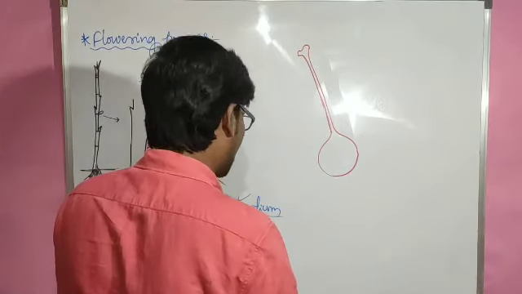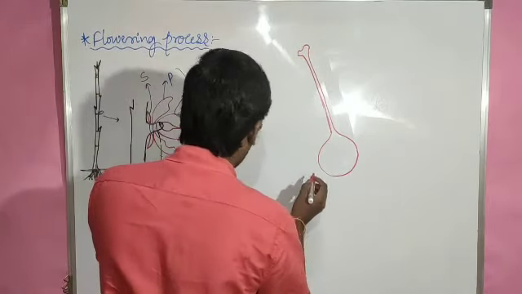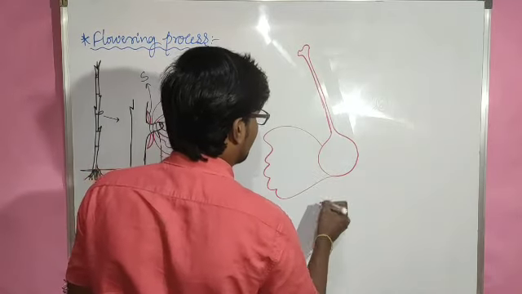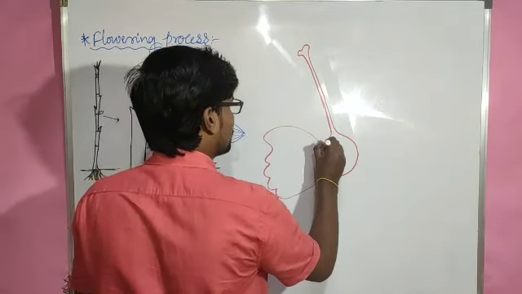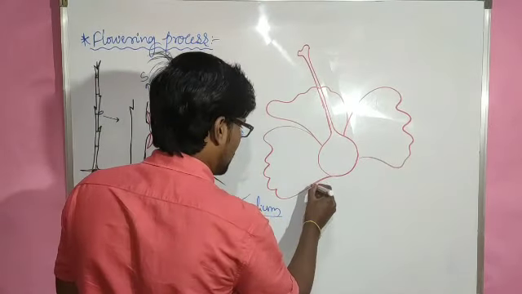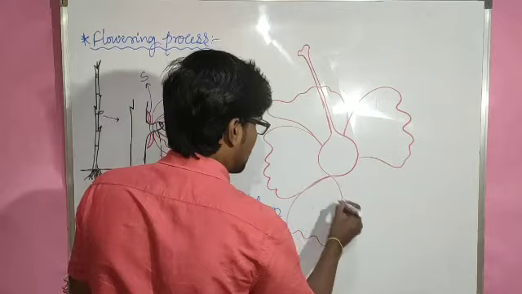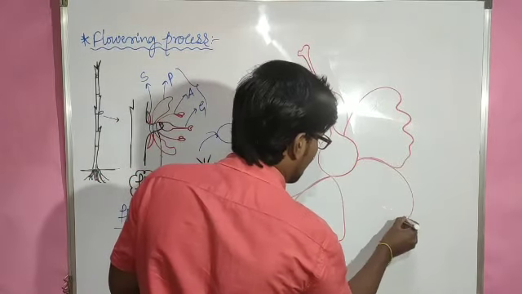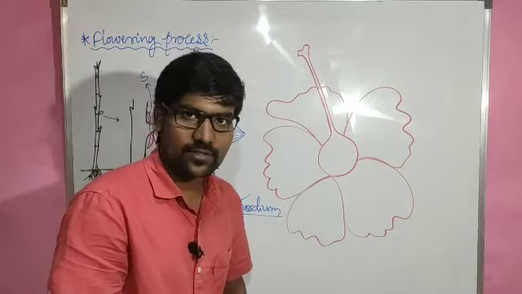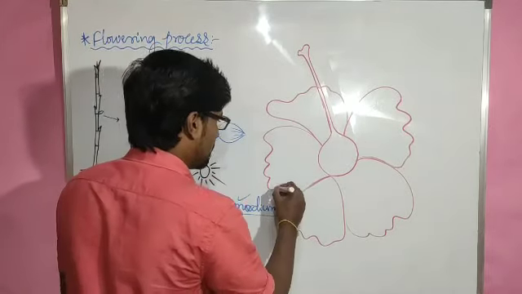What is the structure I have drawn here? Yes, this is the flower. Right now it is one flower.